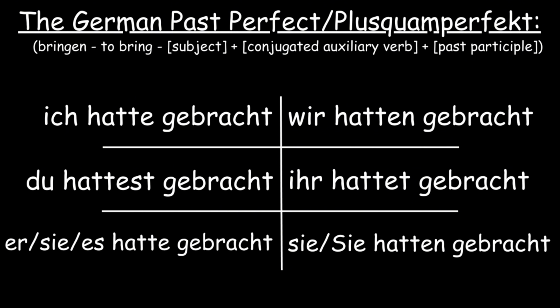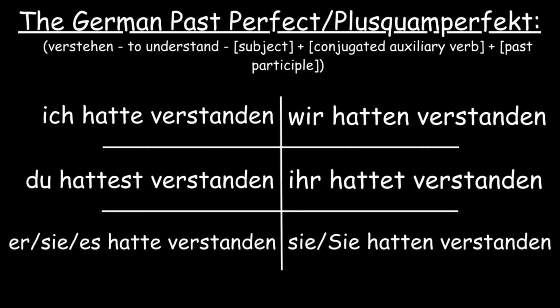A different verb is bringen, which is a mixed verb. Ich hatte gebracht. Du hattest gebracht. Sie, es hatte gebracht. Wir hatten gebracht. Ihr hattet gebracht. Sie hatten gebracht. A different verb is verstehen, which has an inseparable prefix. Ich hatte verstanden. Du hattest verstanden. Sie, es hatte verstanden. Wir hatten verstanden. Ihr hattet verstanden. Sie hatten verstanden.